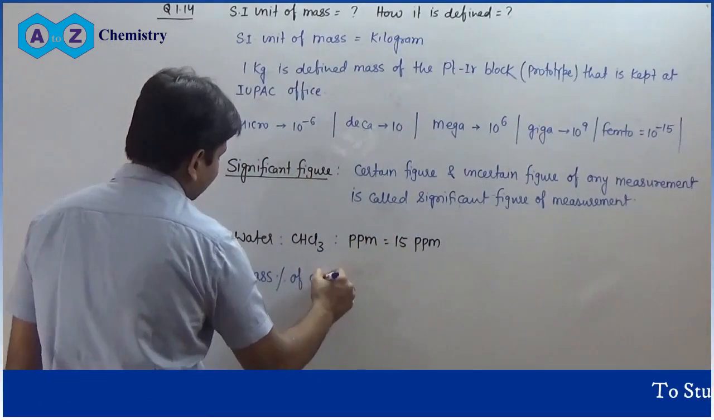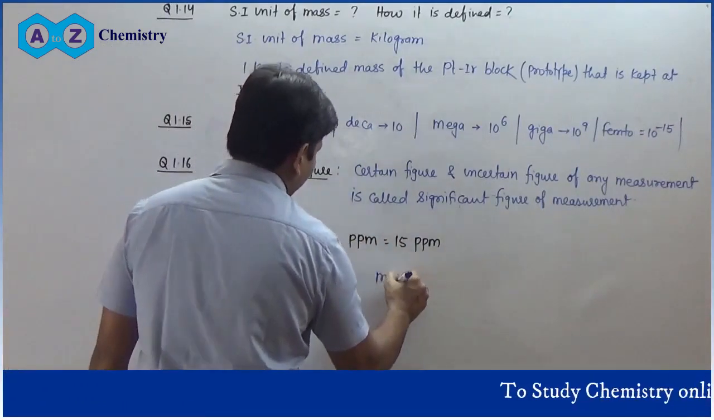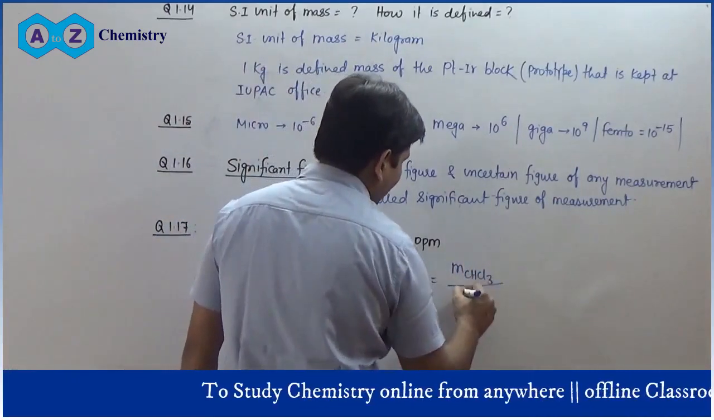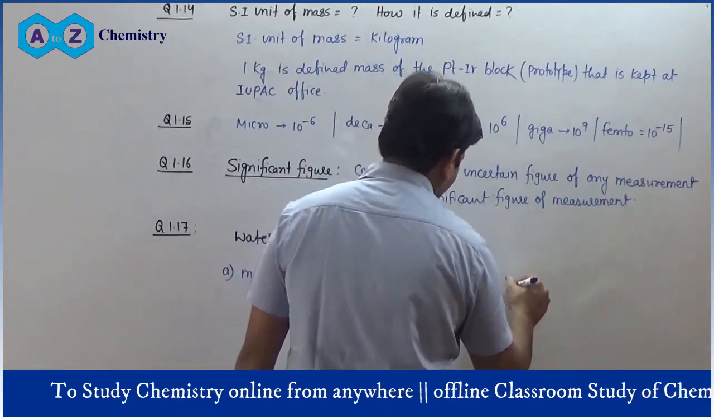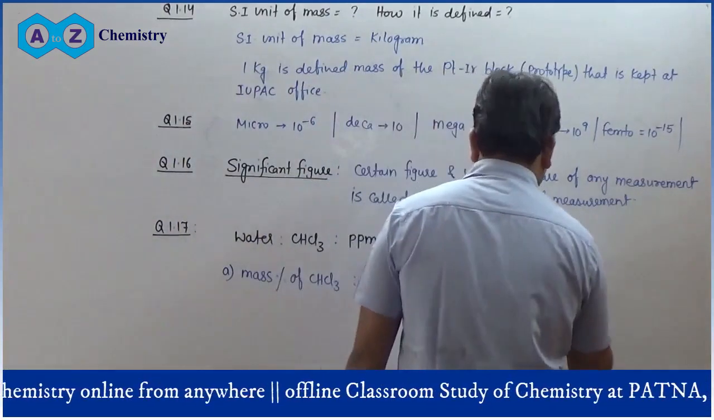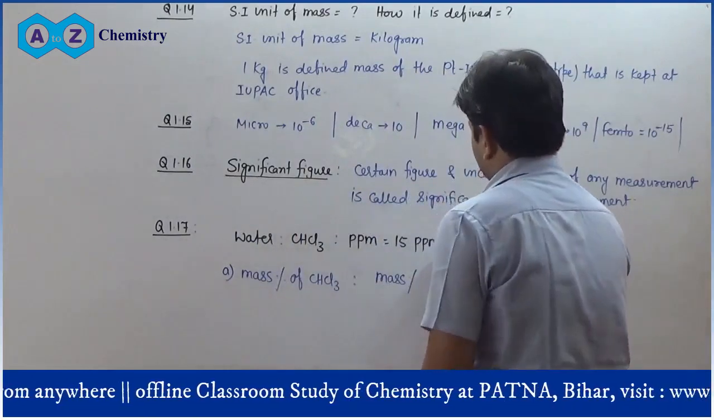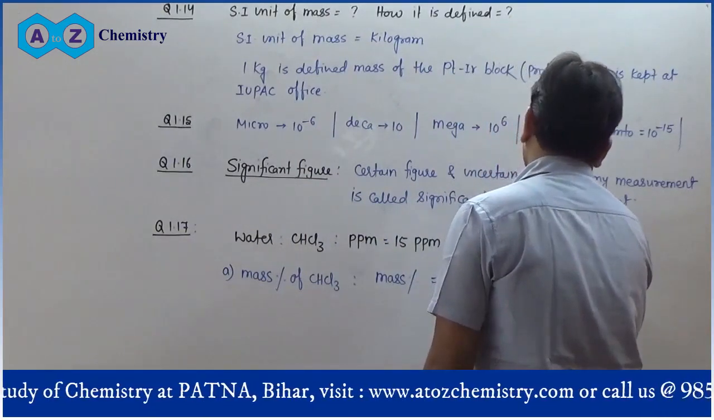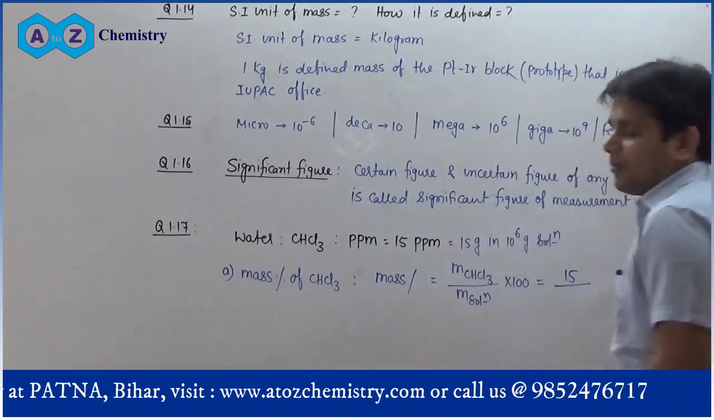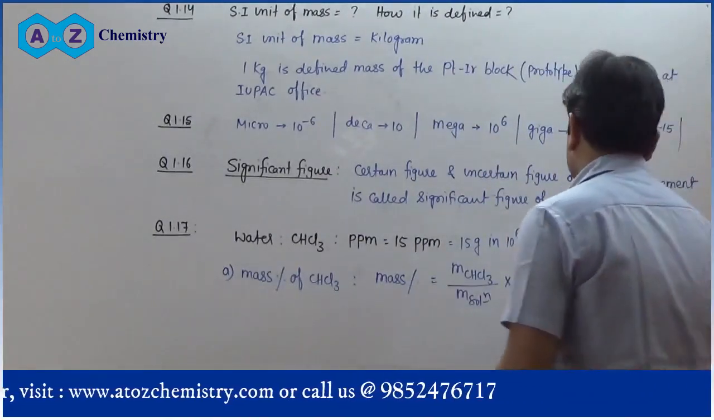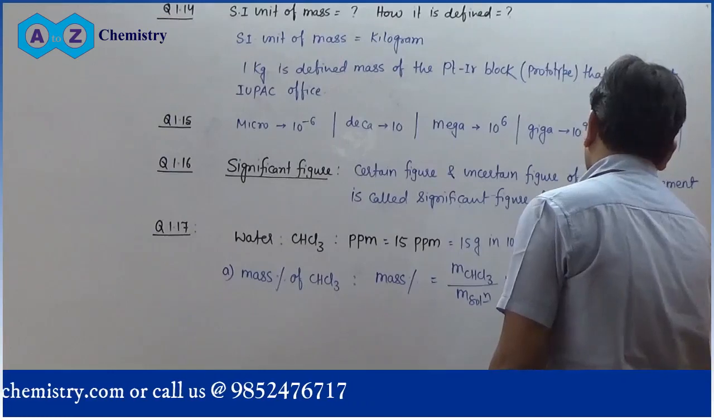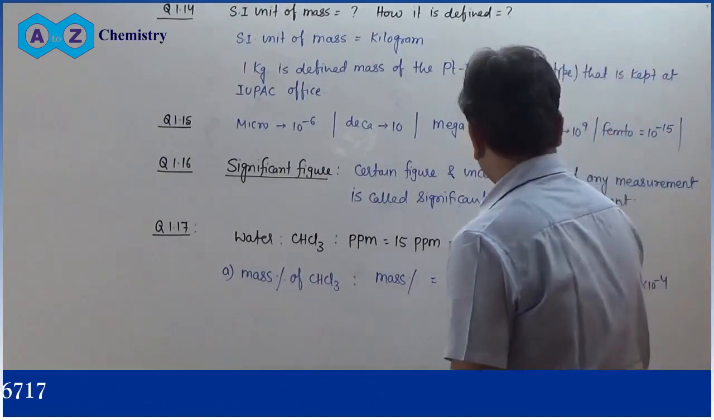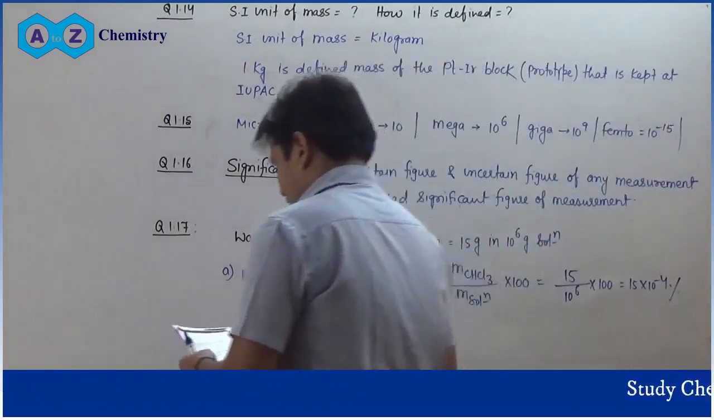Part A is mass percent of chloroform, CHCl3. So mass percent will be equal to mass of chloroform divided by mass of solution into 100. So this will be equal to 15 divided by 10 to the power 6 into 100, because ppm means 15 gram in 10 to the power 6 gram solution. That is the definition of ppm. X ppm means x gram in 10 to the power 6 gram. You will have 15 into 10 to the power minus 4 %.